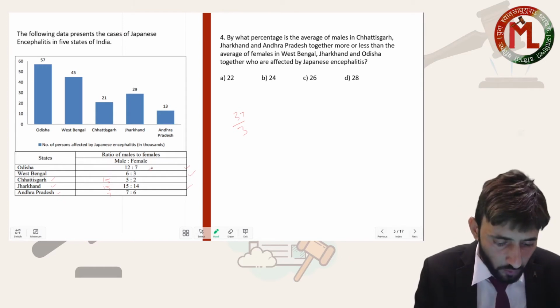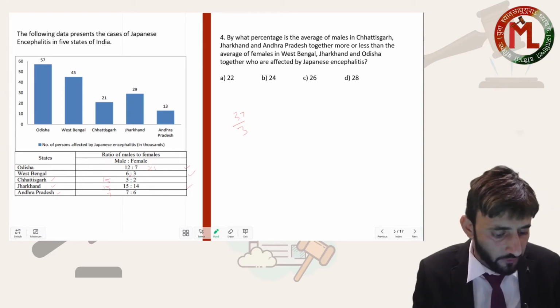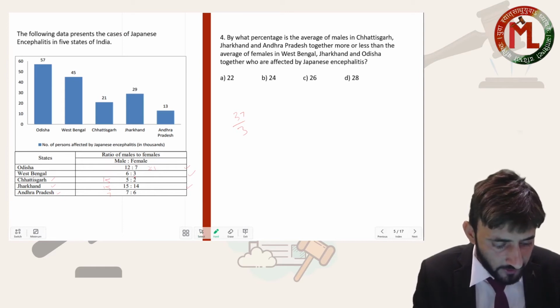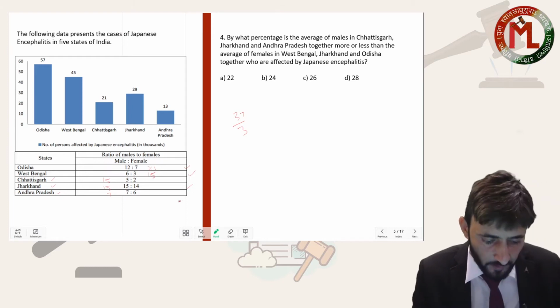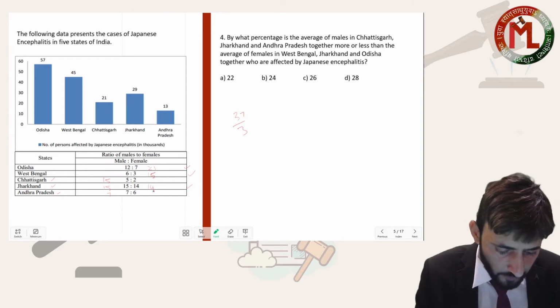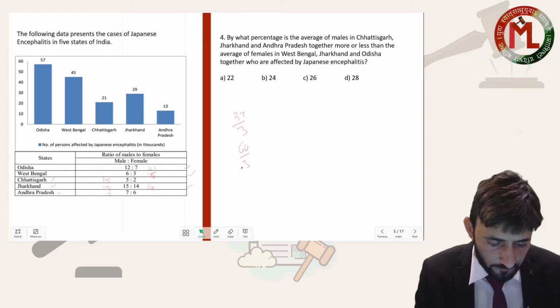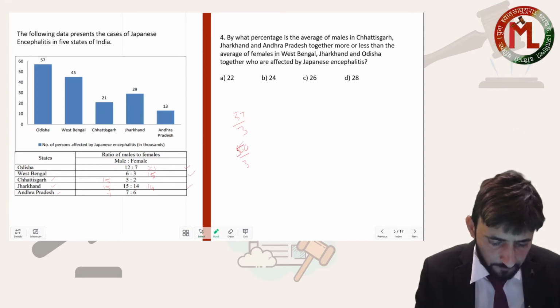So this was coming out to be 21, my dear. When we divided 57 in the ratio 12:7, it was 21. Okay beta. What about the next, 6 and 3? When we divided 45 in the ratio, this was coming out to be 15. What about this? This is 14. So 21, 15 and 14. So this is coming out to be 60. Okay beta, divided by 3. This is coming out to be 50.